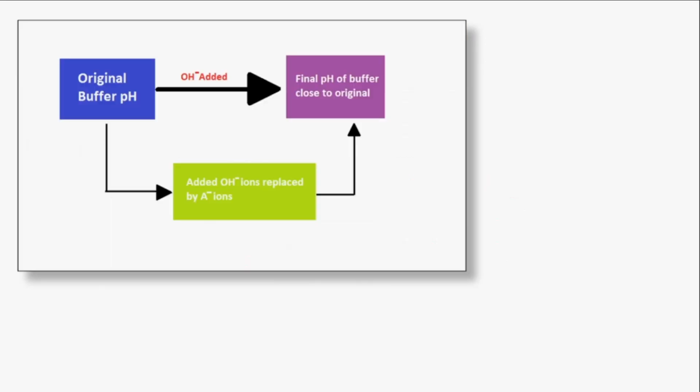So this is just a summarization that if a solution has an original buffer pH, and if we add a basic solution, it would give an almost approximately unaltered pH to the original solution.